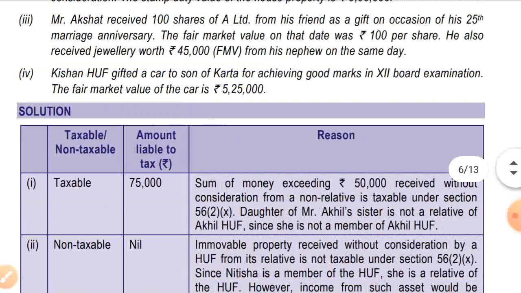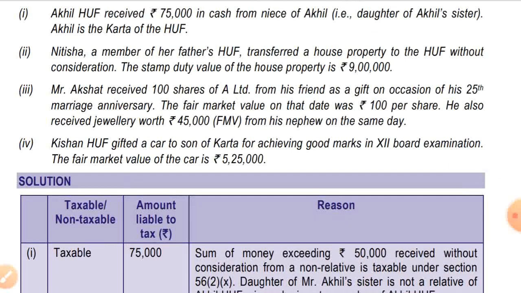Okay. Now point number 4: Kishan HUF gifted a car to the son of Karta for achieving good marks in the 12th board examination. The fair market value of the car is 5,25,000. Car is not covered in the definition of movable property under the head income from other sources, so it won't be taxable in the hands of the son of Karta.